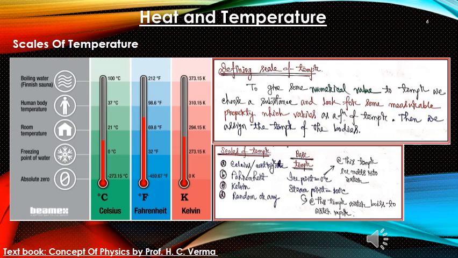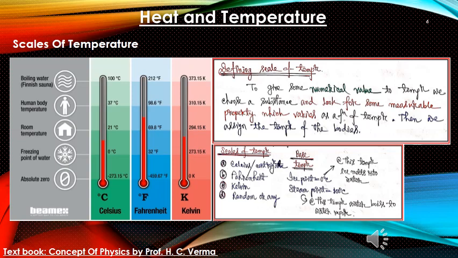The ice point of water is the temperature at which ice melts into water, and the steam point of water, as we all know, is the temperature when water boils. These temperatures are assigned as 0 degree and 100 degree respectively.